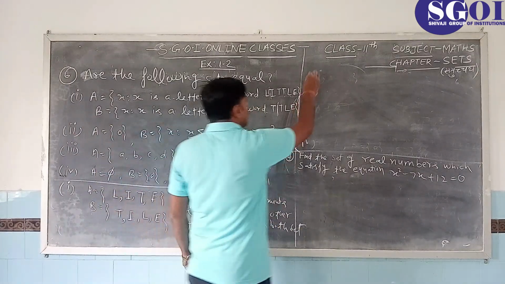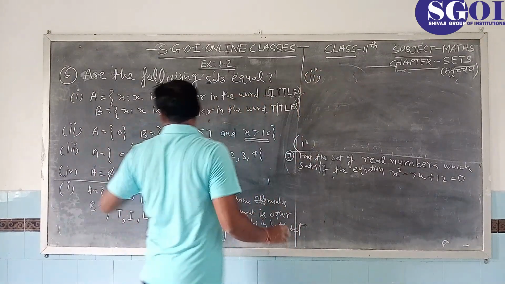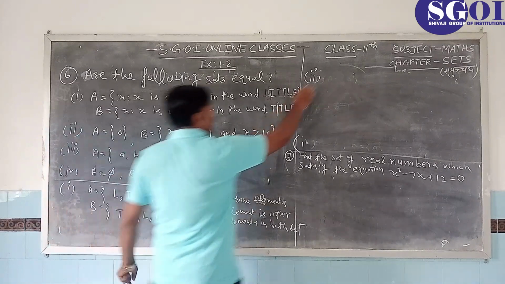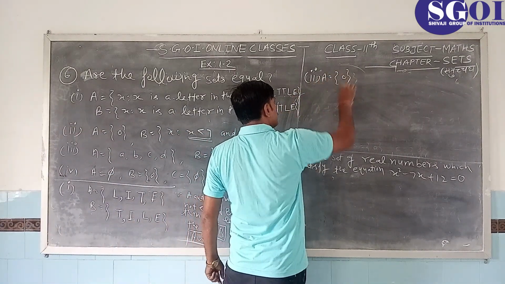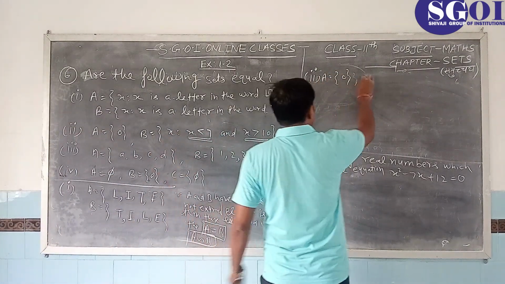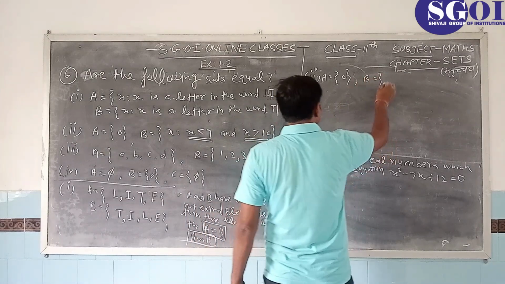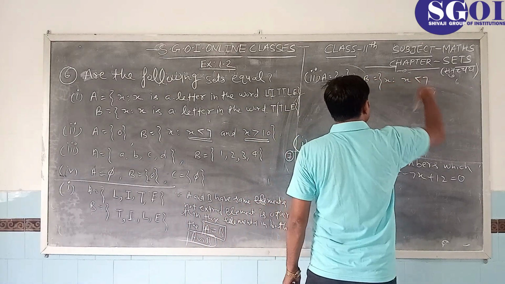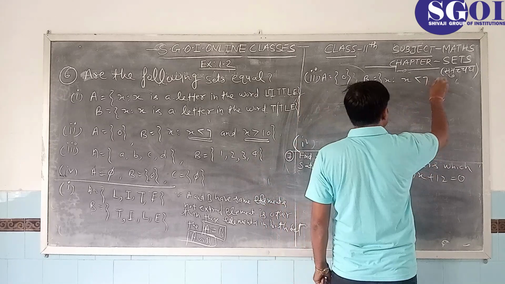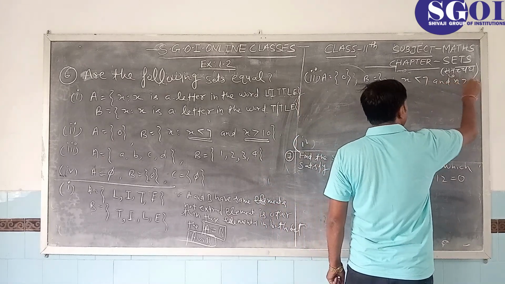Now, second part, students. The second part is that set A is given as the singleton with 0 as the element, and set B is given as those x such that x is less than 7 and x is greater than 10.